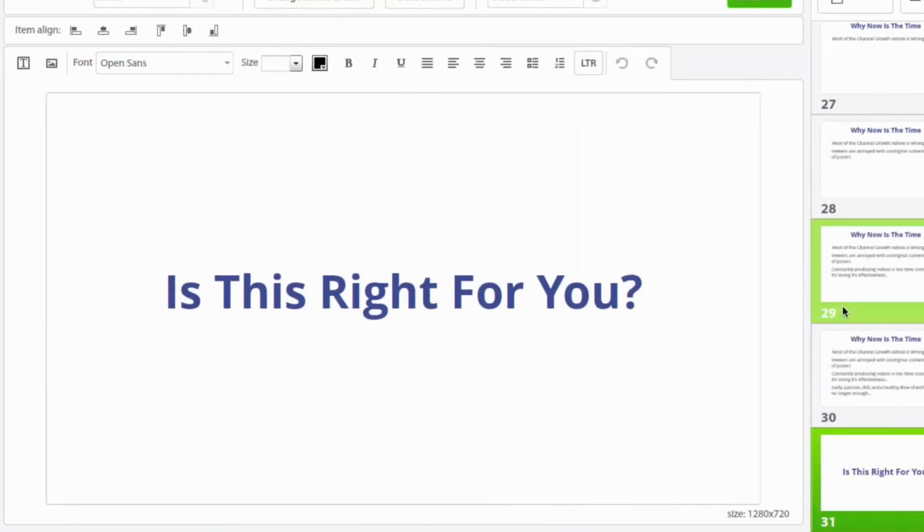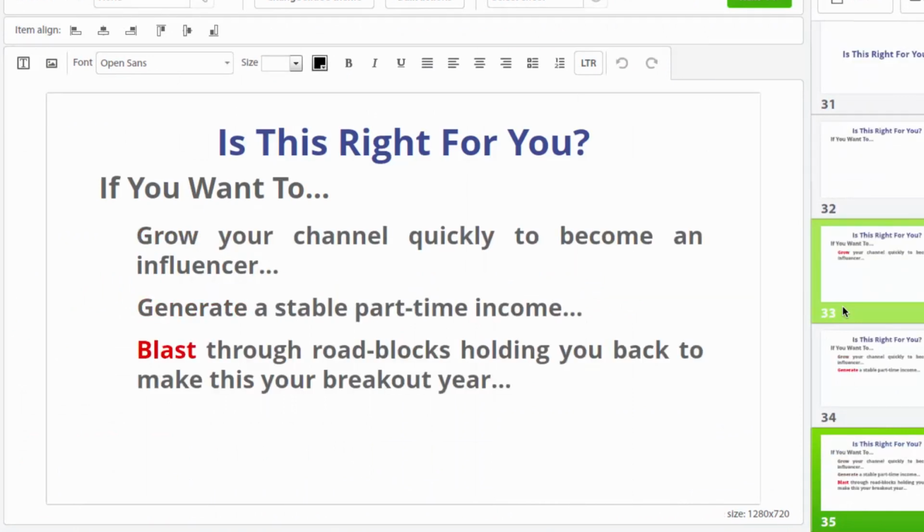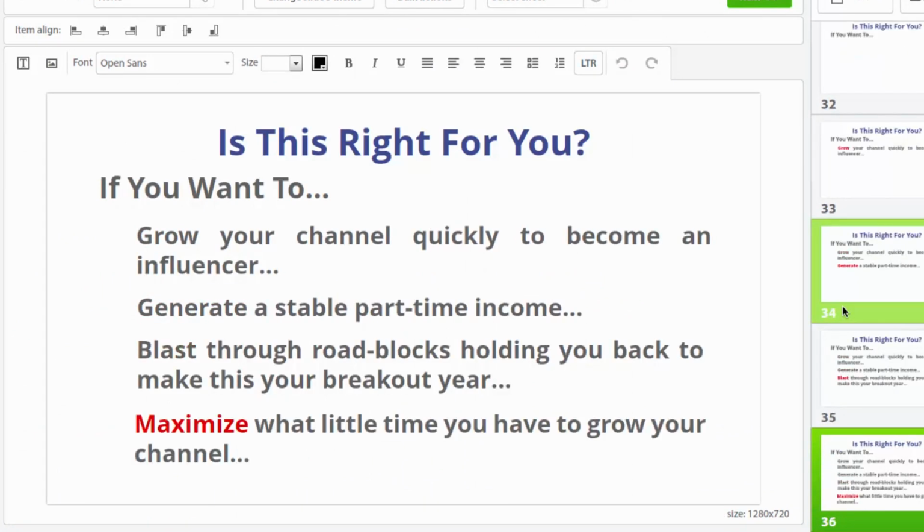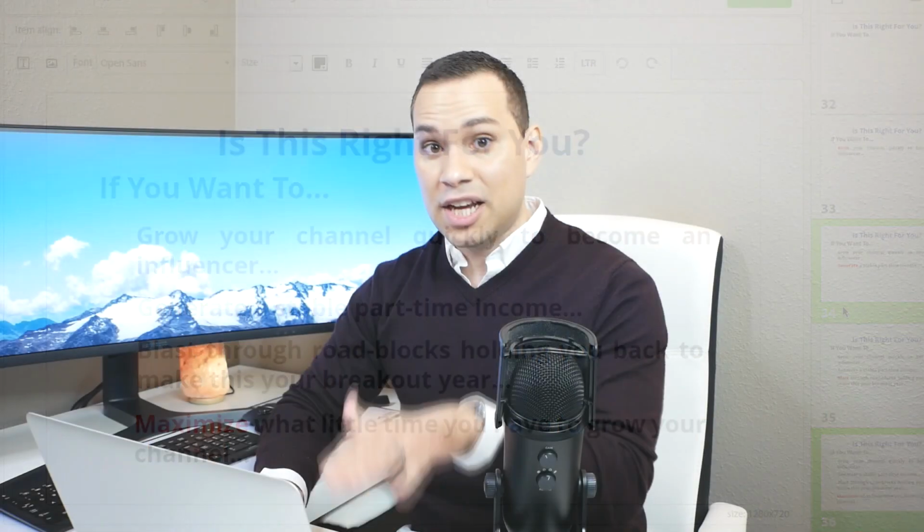So I'm actually going to go to the slides to show you what this is not for. So this is to grow, generate, blast, maximize. I definitely recommend copying this slide format. This is why I'm also showing you the slides so you can see how it can be formatted.